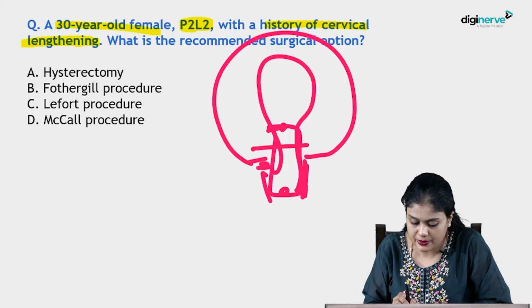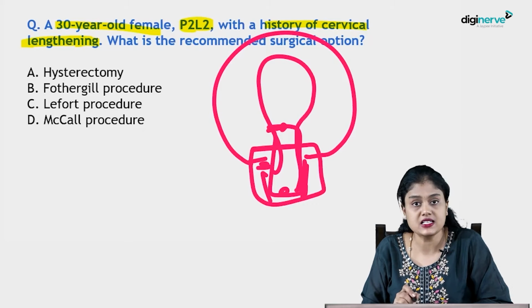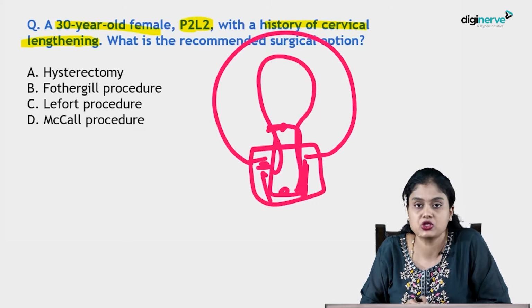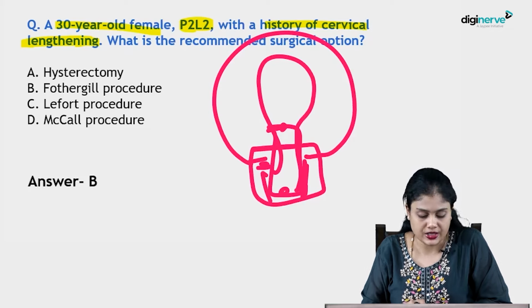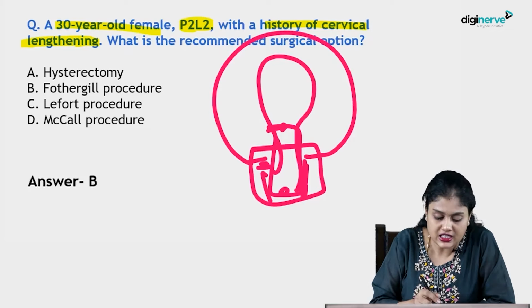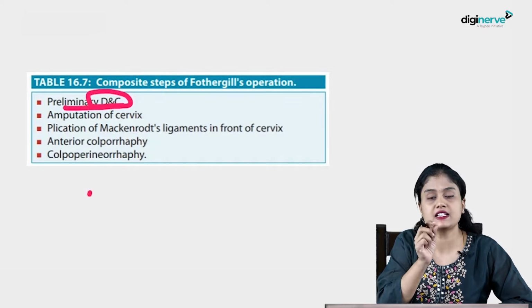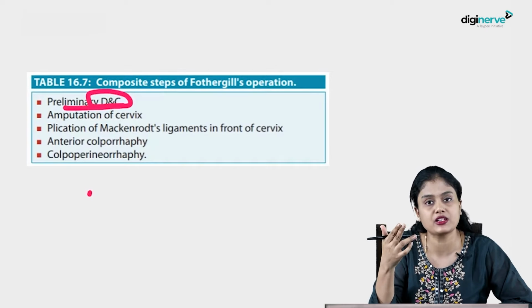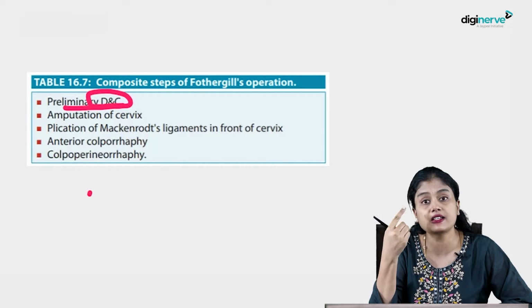So what you have to do is simply remove this part of the cervix, isn't it? But you cannot do trachelectomy. The procedure is not trachelectomy. Here what you will do is Fothergill's surgery. Hysterectomy you would definitely not do for a 30-year-old female. Fothergill's procedure: what are the different steps? Preliminarily, you have to do a dilatation and curettage. You have to dilate the cervix. If you do not, and you just amputate the cervix, then it can lead to cervical stenosis.